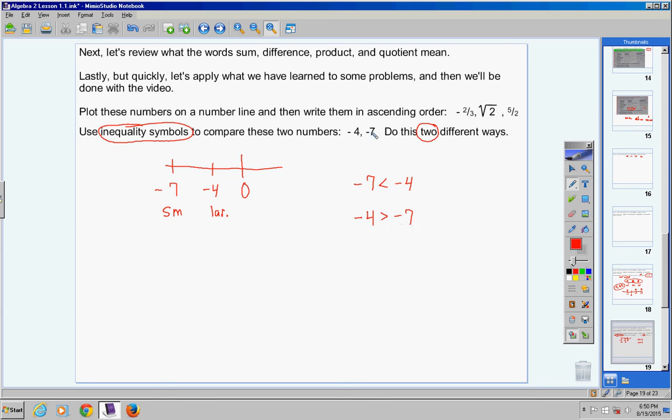You wrote these 2 numbers how many different ways? 2, by using what? Inequality symbols. Negative 7 is less than negative 4. Negative 4 is greater than negative 7. Now some of you might have thought for a second, oh wait, 7's bigger. Negative 7's greater than negative 4. And that's incorrect. That's why I put these on a number line for you to see.